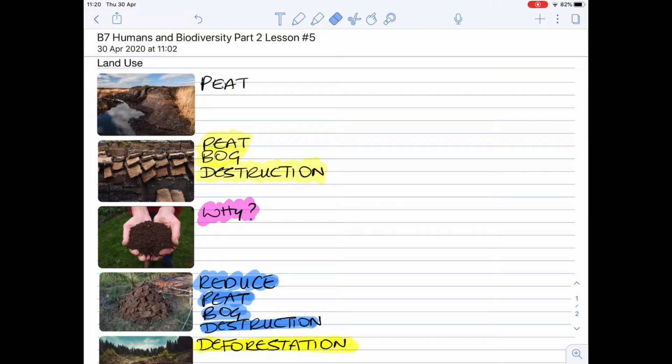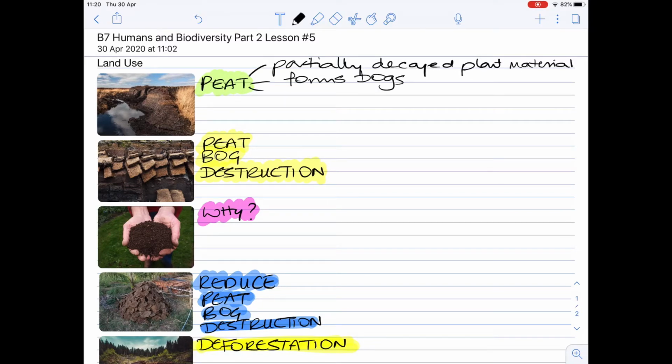Hello, lesson number 5 is about land use. The growth of the human race has meant that there is less space and fewer resources for other organisms on Earth. Building, dumping waste, farming and quarrying all take up space and deplete resources.